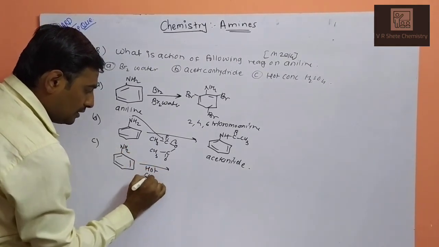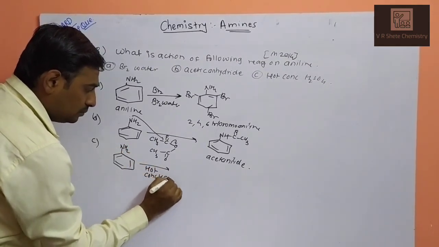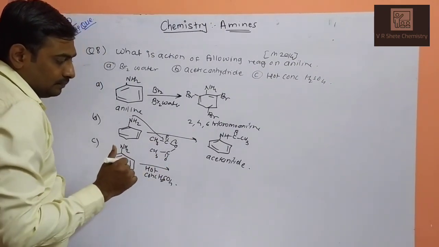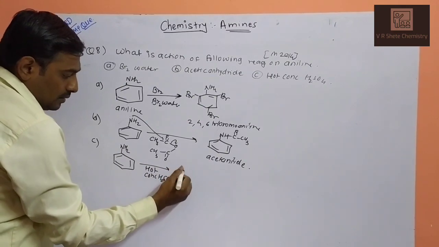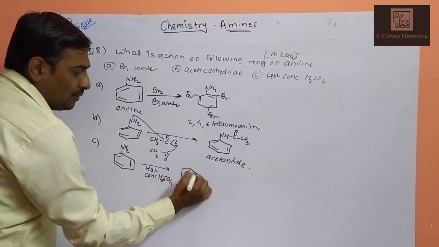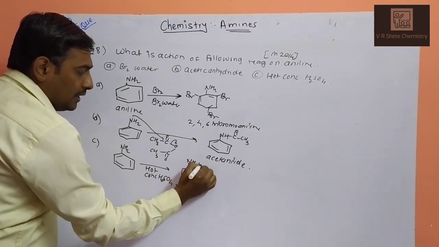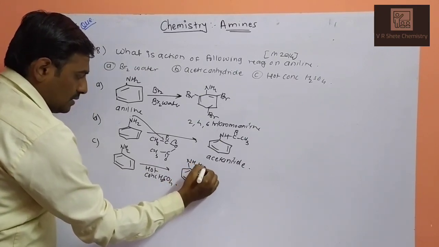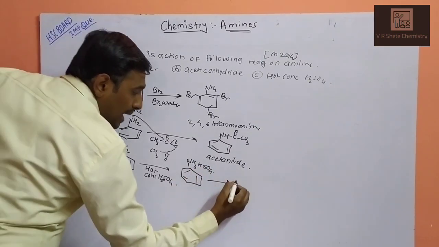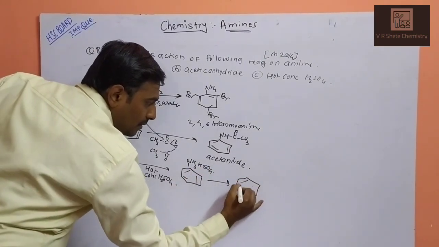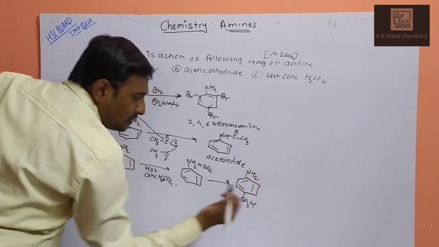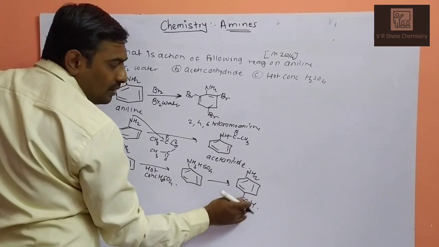And your next reaction is with hot concentrated H2SO4. Hot concentrated H2SO4 reacts with aniline. In the first step it will form the salt, anilinium hydrogen sulfate, which on para substitution gives para-sulfonyl aniline.